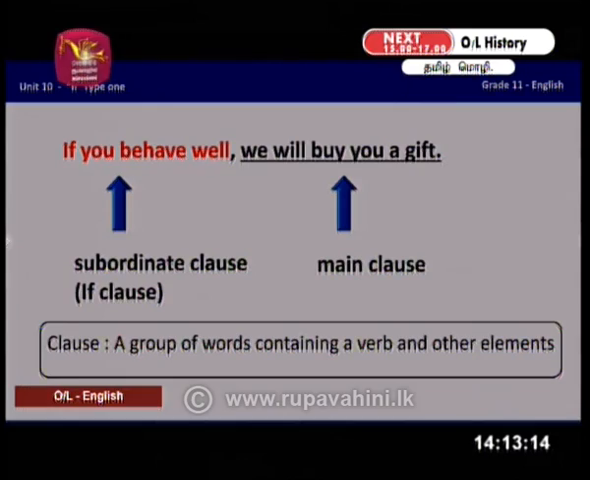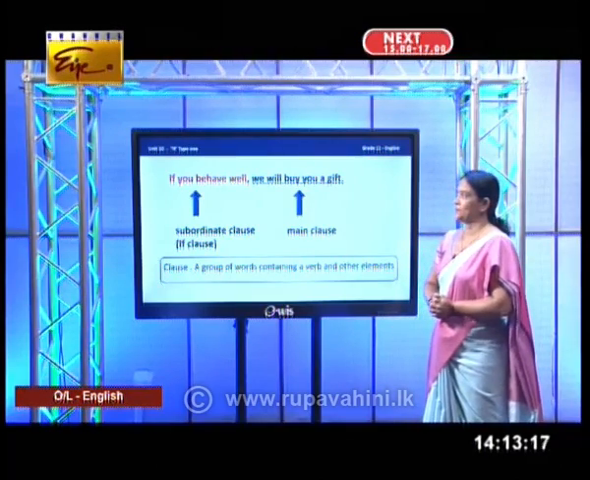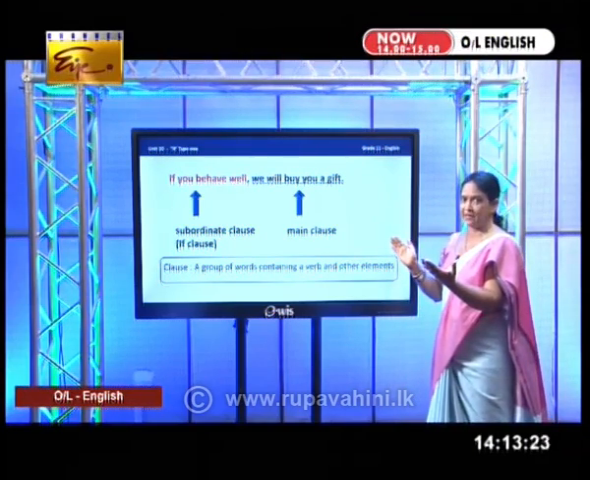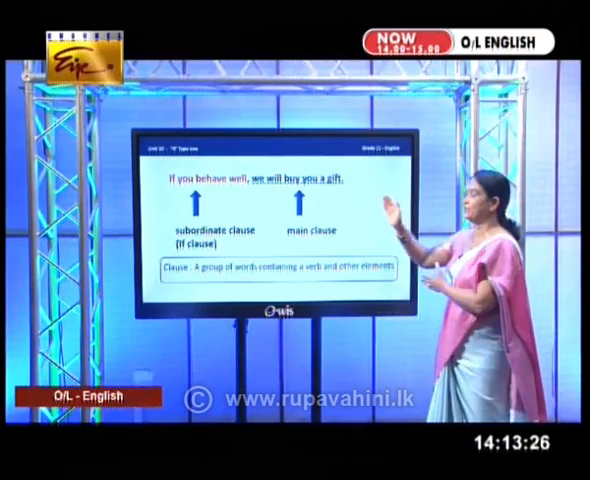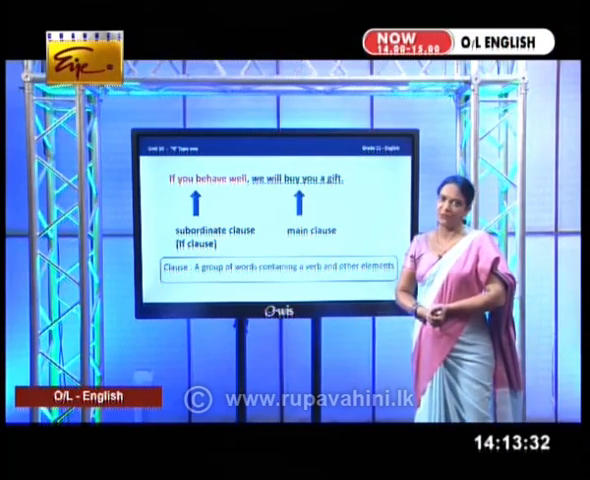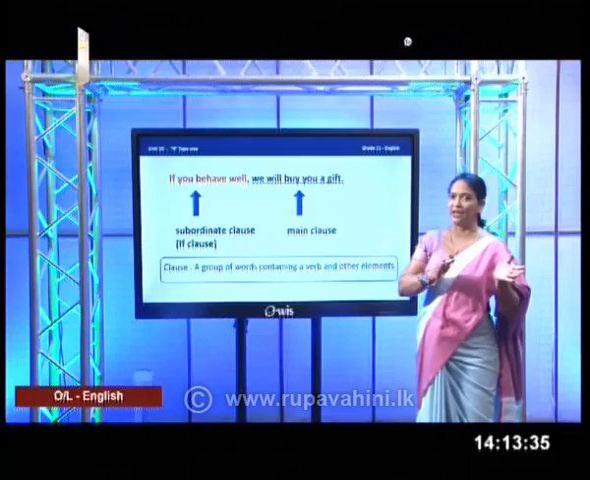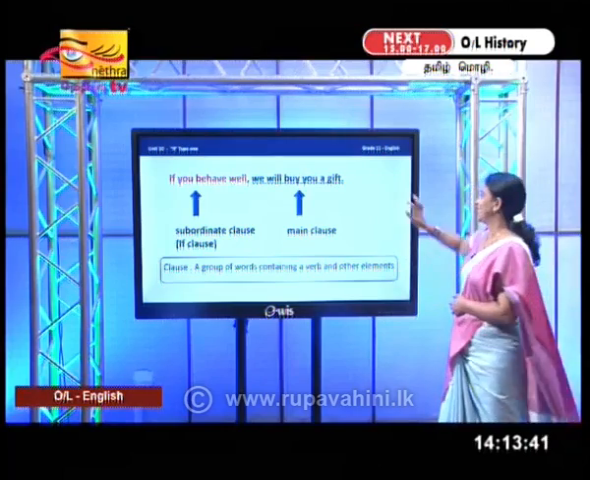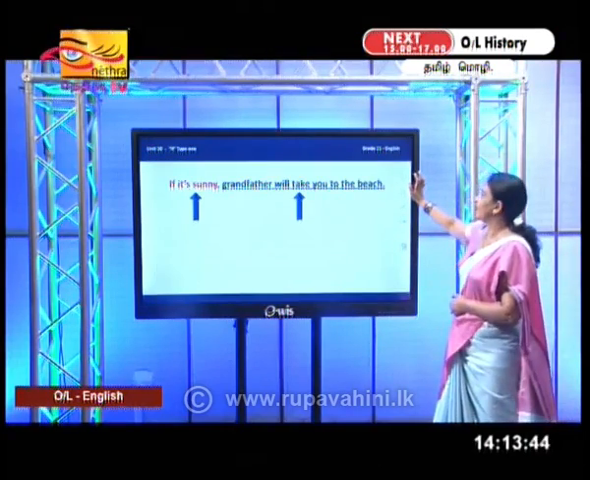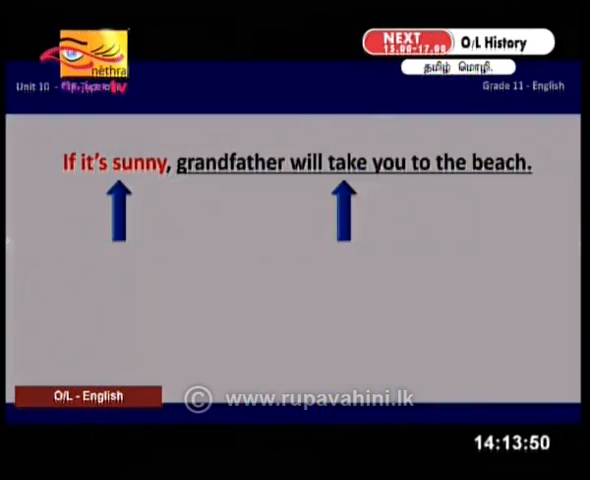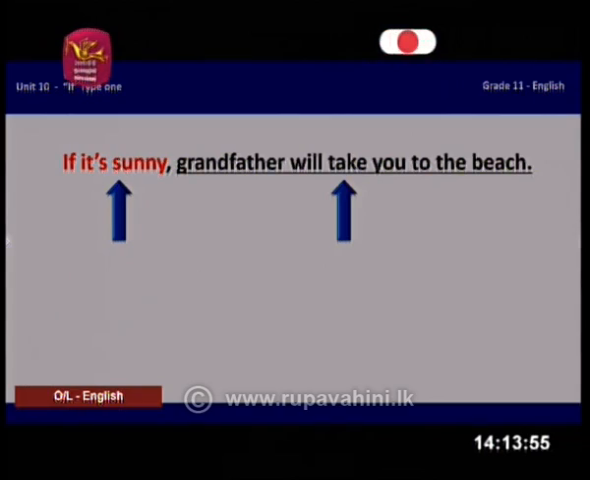So, look at the subordinate clause. What is the verb there? Yes, it is behave, right? So, it has a verb as well as other elements. And when you take the main clause, what is the verb? Will buy. And with the verb, there are other elements as well. So, you have the subordinate clause and the main clause. Is that clear? So, now it's time for us to practice. This is again a conditional sentence where you have to find out the main clause and the subordinate clause. See whether you can do that.